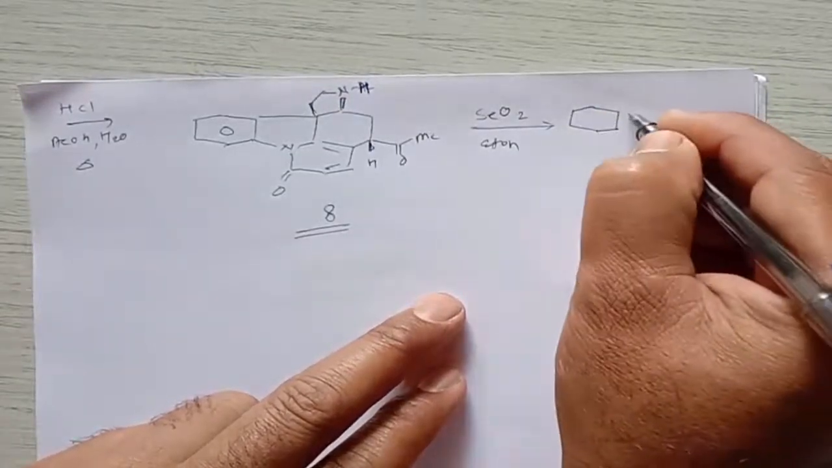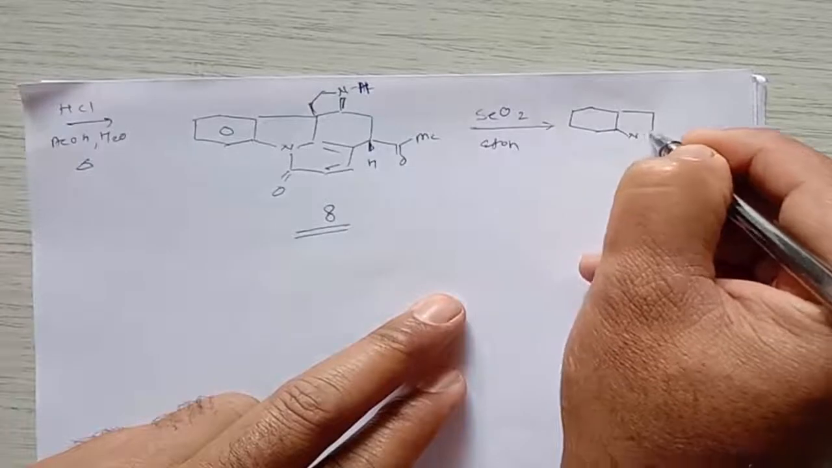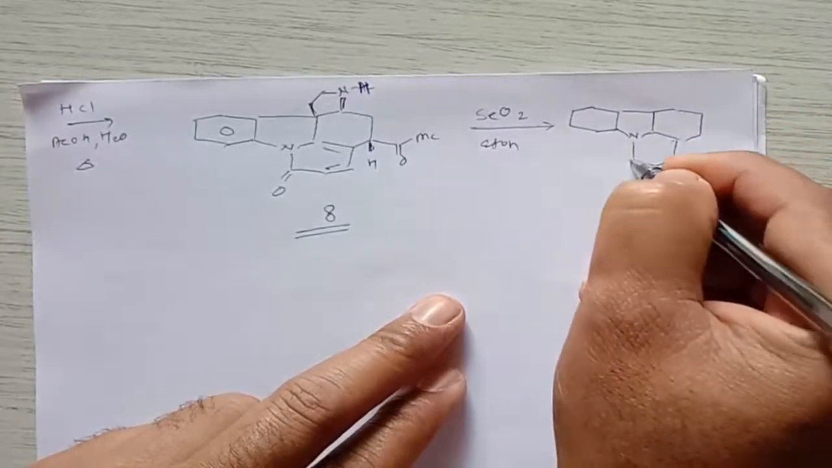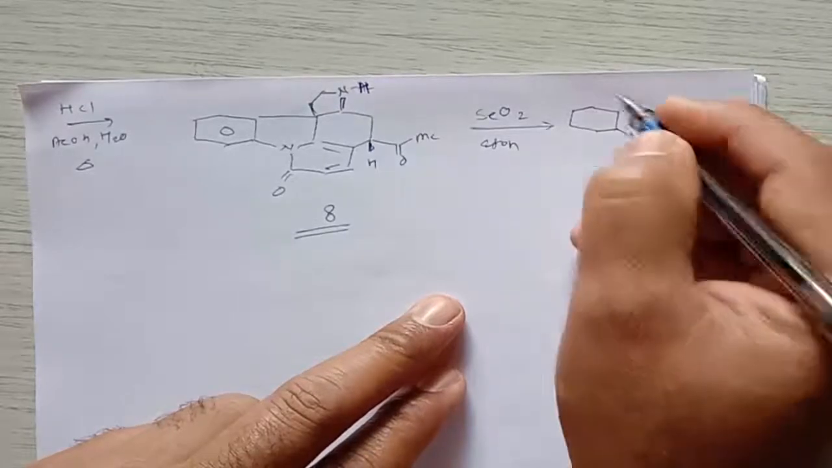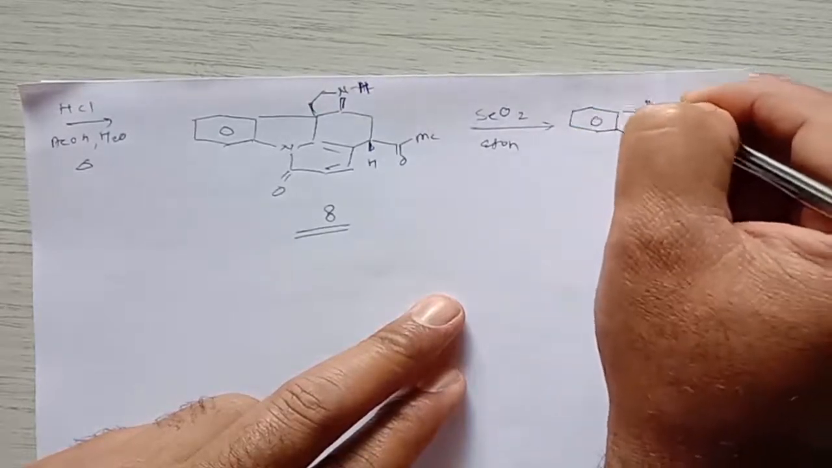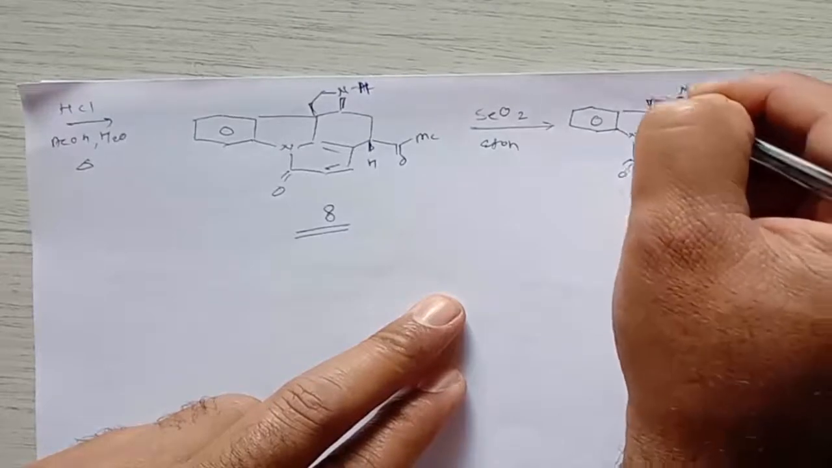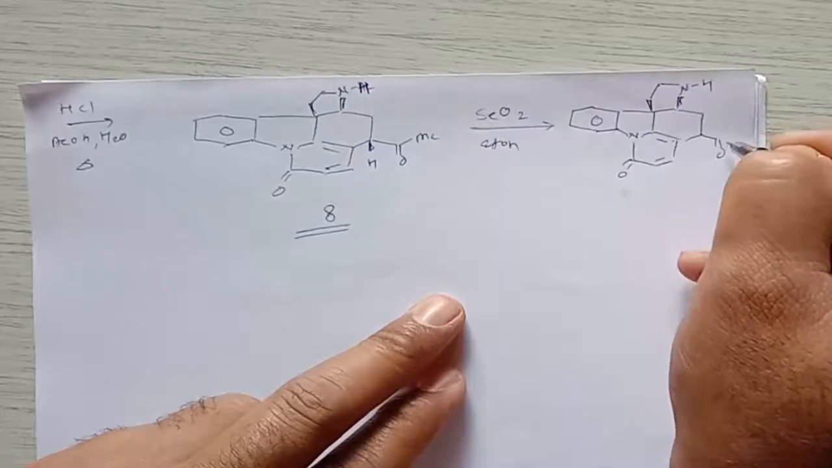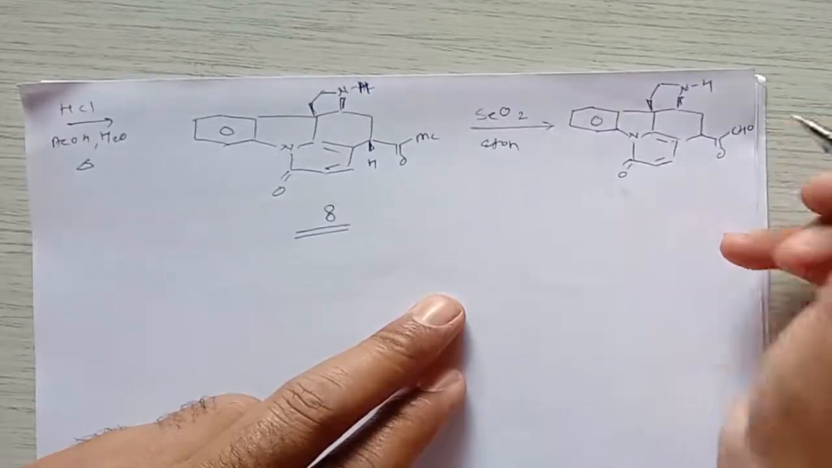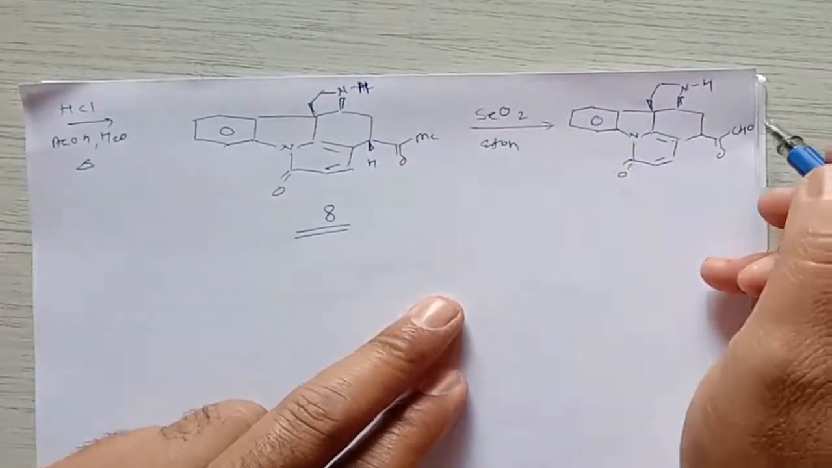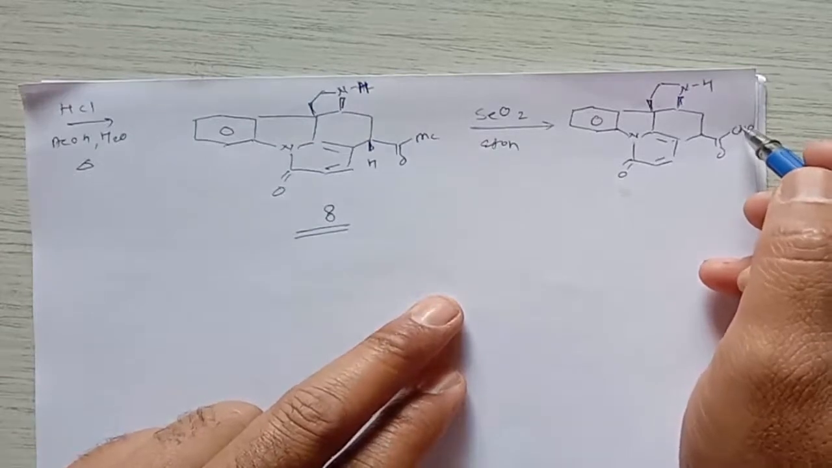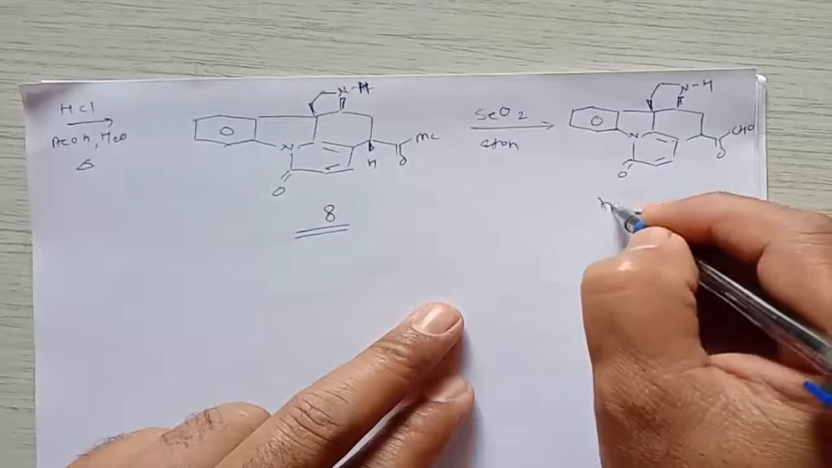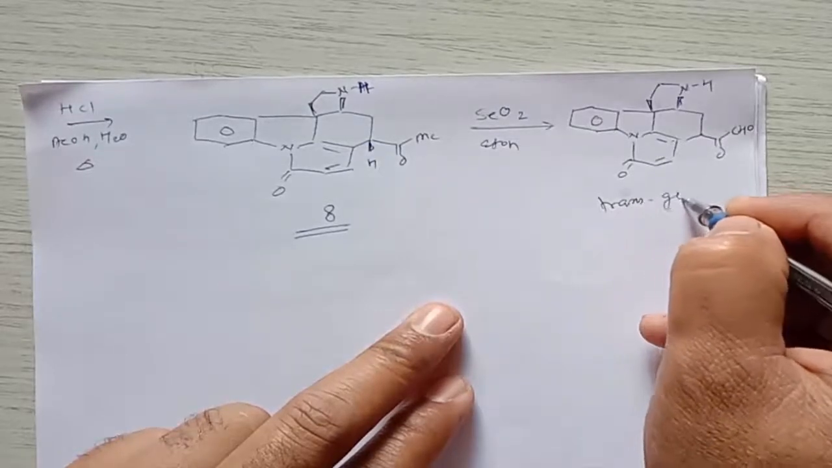So this is the compound which can form after treatment with selenium dioxide. The remaining compound will be the same. So it has a ring like this, and here is another ring containing a nitrogen with hydrogen, and here it gives formation of this C double bond O CHO. That means this selenium oxide gives formation of a carbonyl compound at this position, and this is called a transglyoxal.